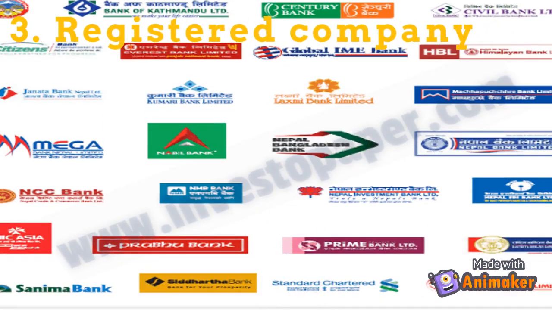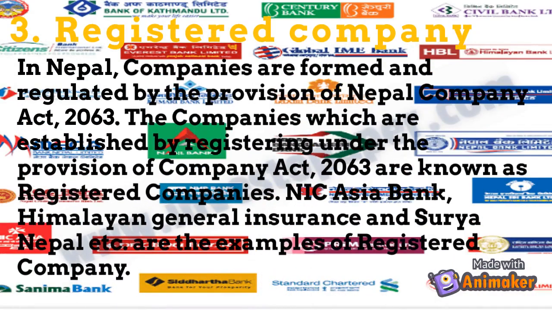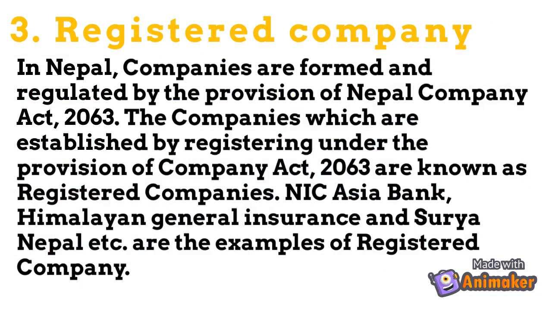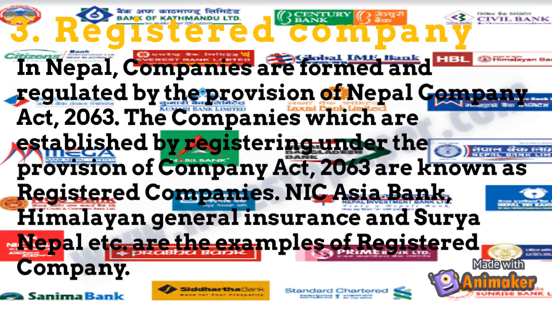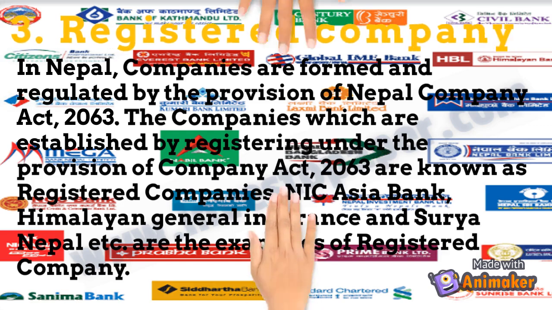Registered company. In Nepal, companies are formed and regulated by the provision of Nepal Company Act, 2063. The companies which are established by registering under the provision of Company Act, 2063 are known as registered companies. NIC Asia Bank, Himalayan General Insurance, and Surya Nepal etc. are examples of registered company.